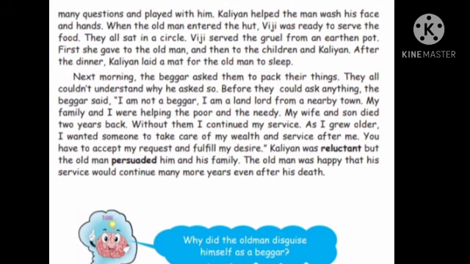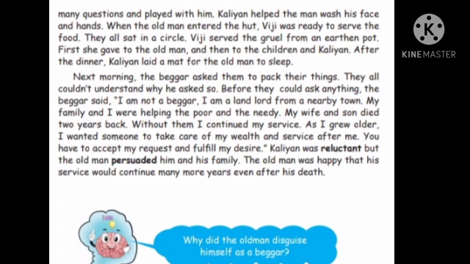The children raised many questions and played with the old man. Kaliyan, the poor man, helped the old man wash his face and hands. And when the old man entered the hut, Viji, the poor man's wife, was sitting ready to serve the food to the old man.